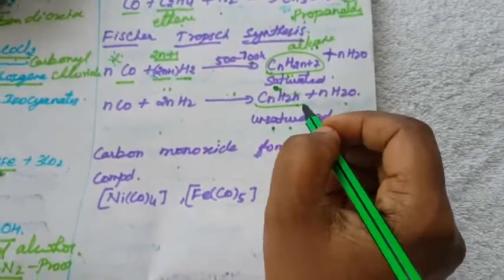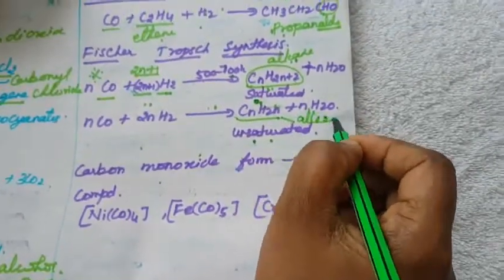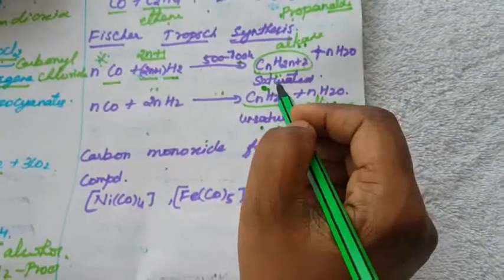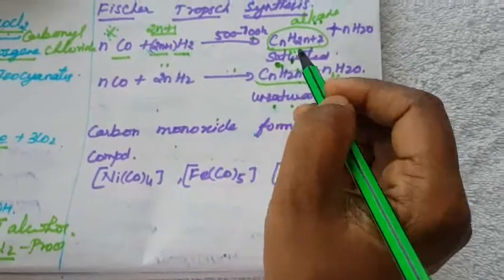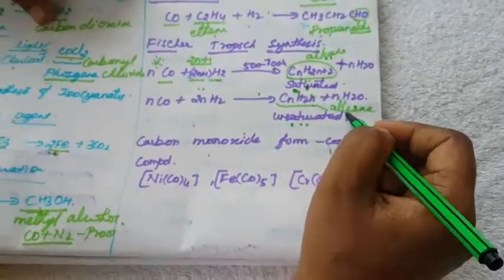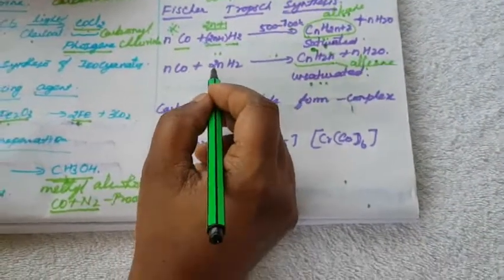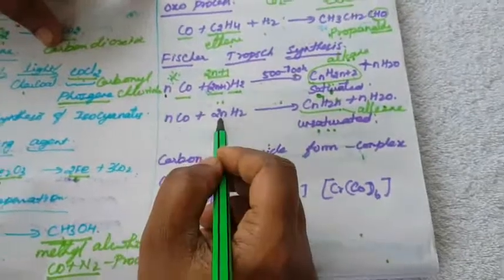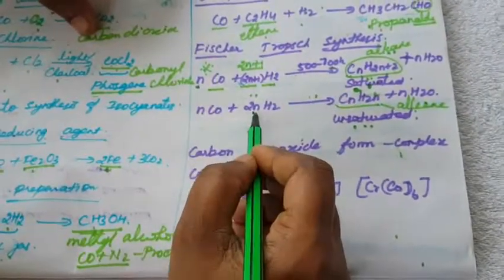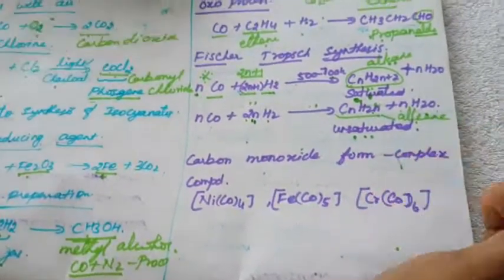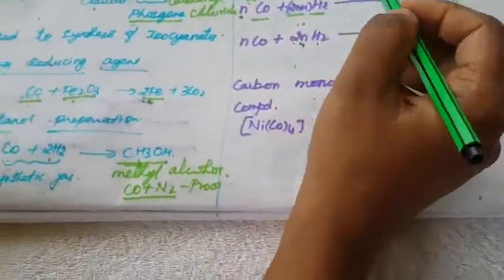What is the general formula? This is called alkene. These are all organic compounds. This is alkane, a saturated compound. What is a saturated compound? The compound containing single bonds. What is an unsaturated compound? The compound containing double bonds. So again, nCO with 2nH2 gives CnH2n plus n molecules of H2O. This is called Fischer-Tropsch synthesis.